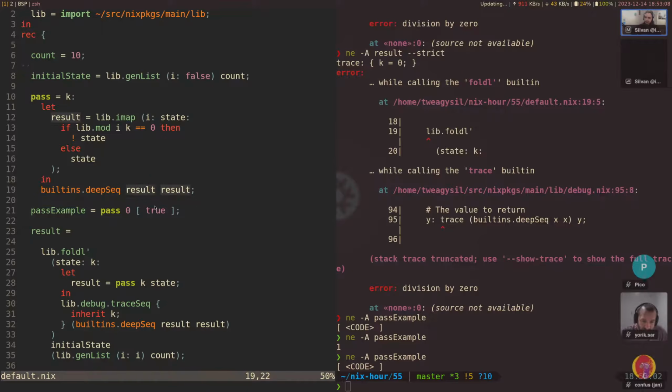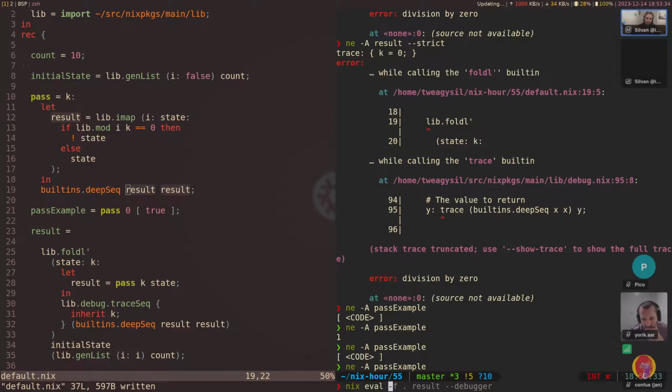wait, that still, oh. Okay, yeah, we have something I don't immediately know right now. So we apply pass, we have a 0, and we have the deepSeq in here. Oh yeah, okay, I see. Well, I see the problem, although it's kind of hard to know it.